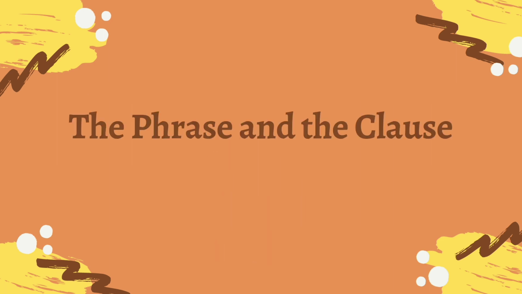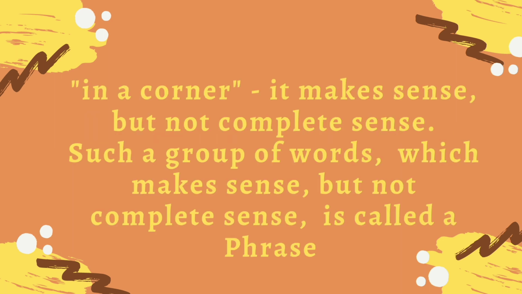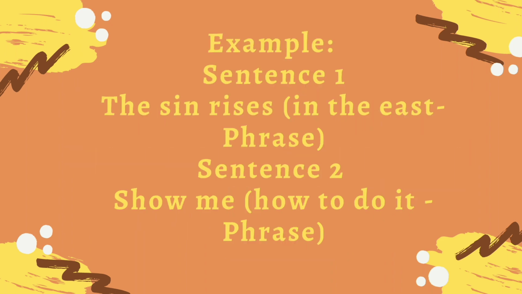Let us now look at the phrase and the clause. Let me start with an example by giving you a group of words. In a corner. It makes sense but not complete sense. Such a group of words which make sense but not complete sense is called a phrase. For example, sentence 1, the sun rises in the east. In the east is a phrase. Sentence 2, show me how to do it. How to do it is a phrase.